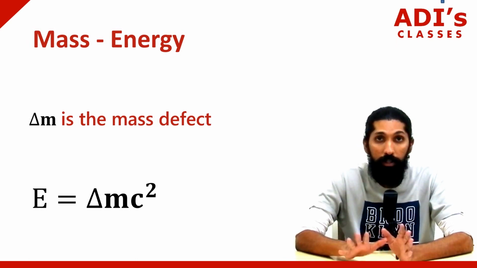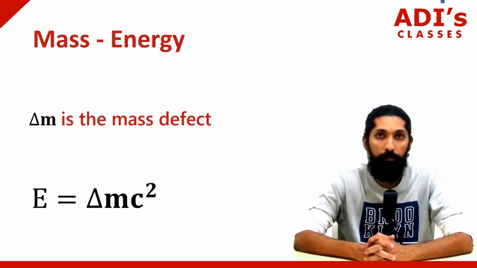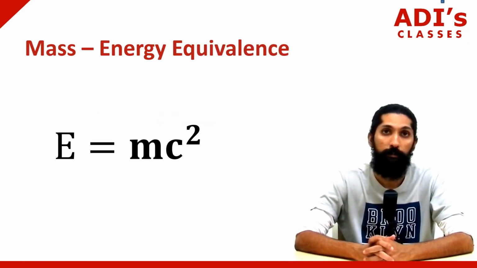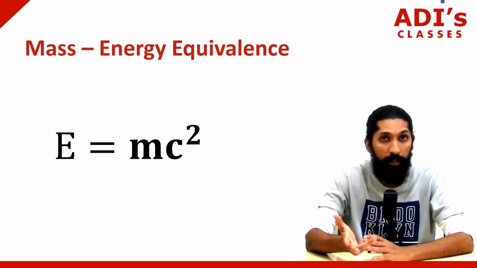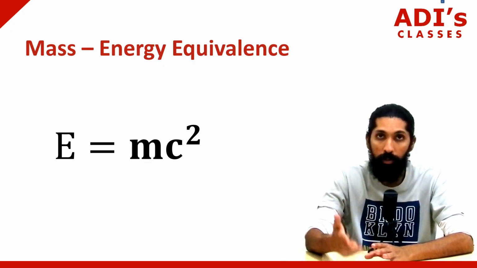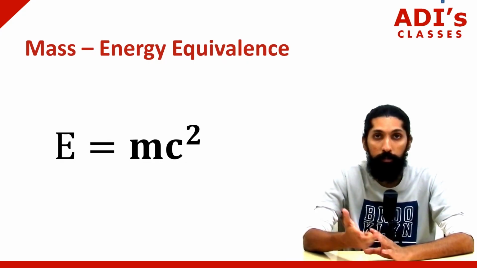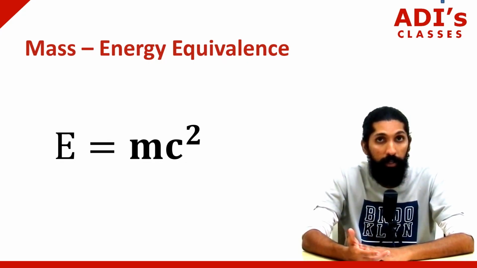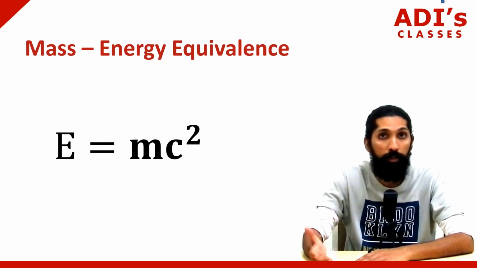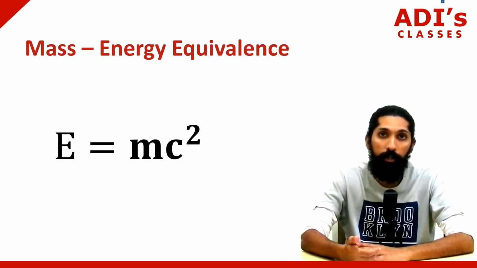So this one formula, E is equal to mc square, changed the entire perspective in physics, because we can figure out kinetic energy, we can figure out the binding energy, which you guys are going to learn later on. We can also understand a lot of things about the photoelectric effect using this.